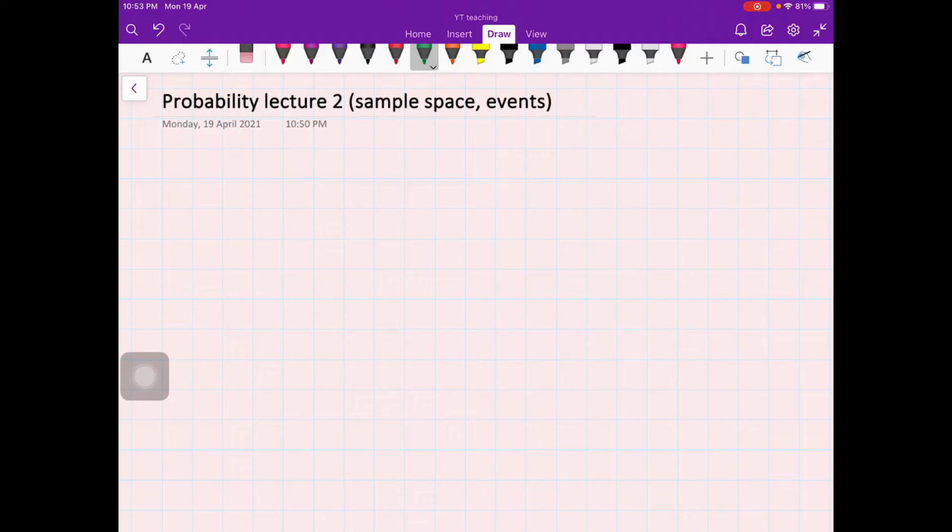So here we are going to start the second lecture, where I'll be discussing sample space and events. Again we are continuing with our definitions. We are just defining some terms, and then we will use them to actually measure the uncertainty in an experiment which has random outcomes, right? So here we will be looking at what we mean by sample space and what we mean by events, right?